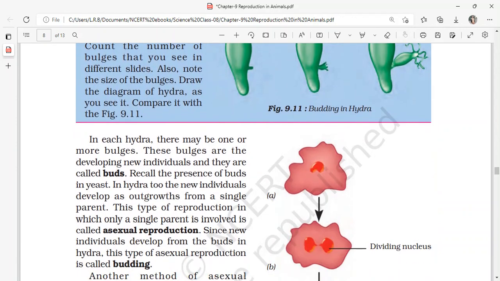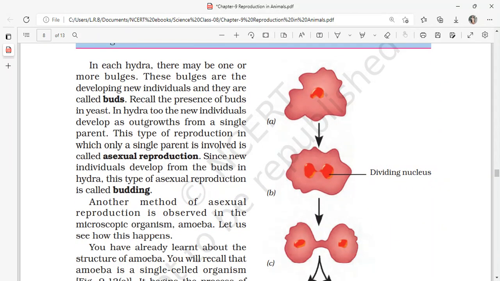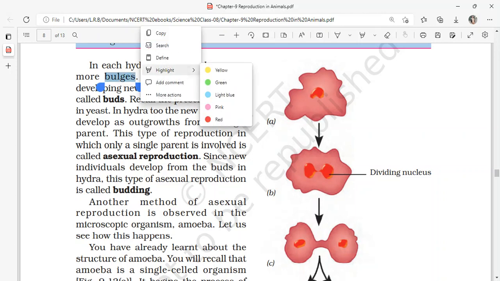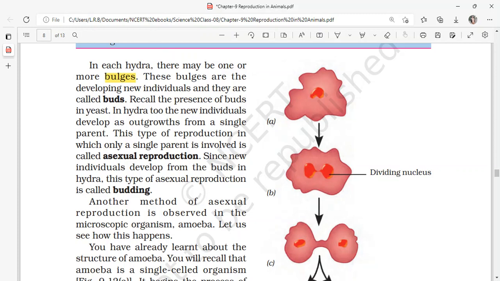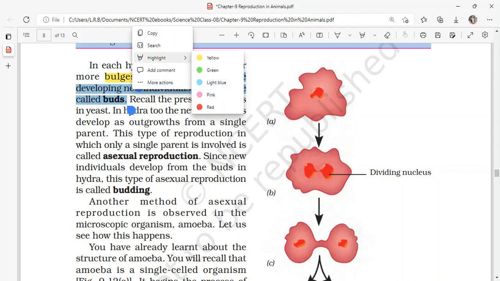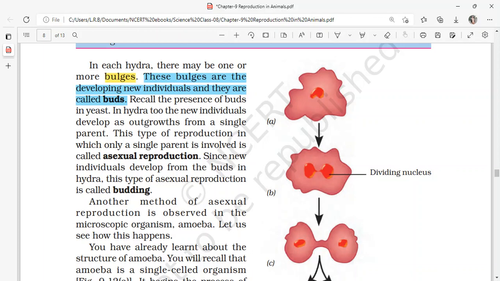Now look, in each Hydra there may be one or more bulges. What are these called? Bulges. These bulges are developing new individuals and they are called buds. Each bud will develop into a new individual. Recall the presence of buds in yeast and in Hydra too. The new individuals develop as outgrowths from a single parent.